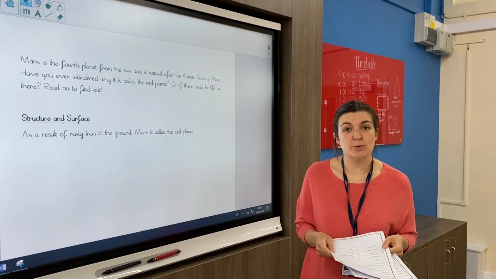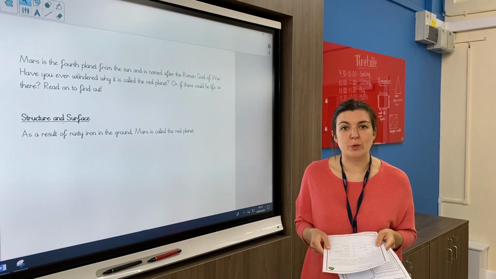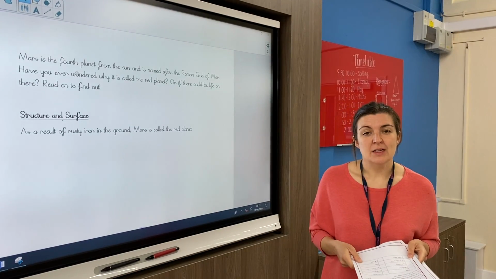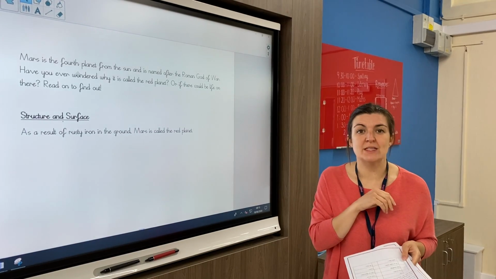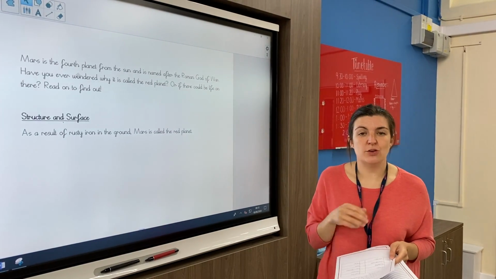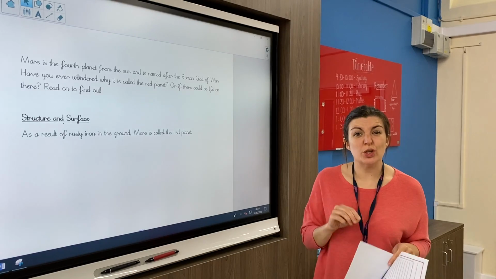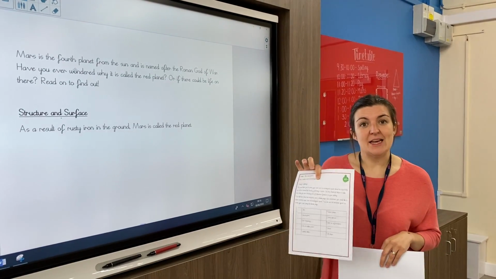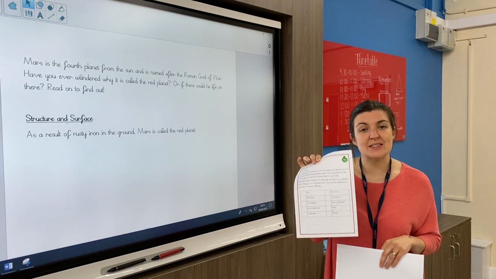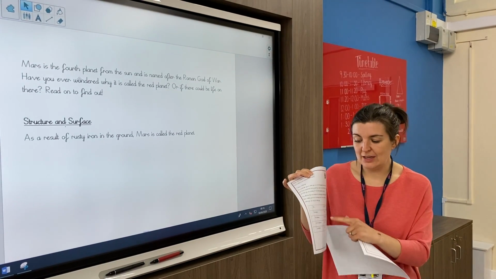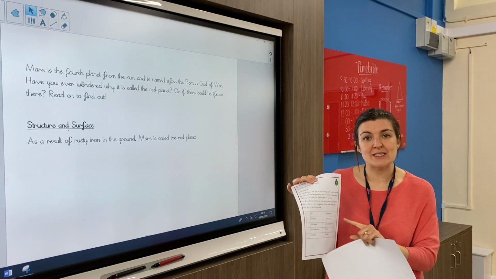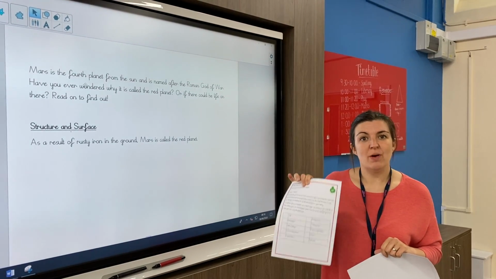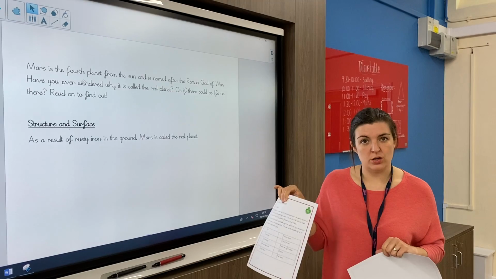So today you are going to be writing your own non-chronological report on the planet that you have chosen. All of the skills that you've built up this week, you're going to bring them together and write your report today. I just want to talk you through the couple of things that you've got in your pack to help you. So this sheet is the mild, medium and hot one, and that's got the toolkit on. So the toolkit, have a look at the toolkit, see what you're asked to include and decide whether you're going to go for mild, medium or hot.